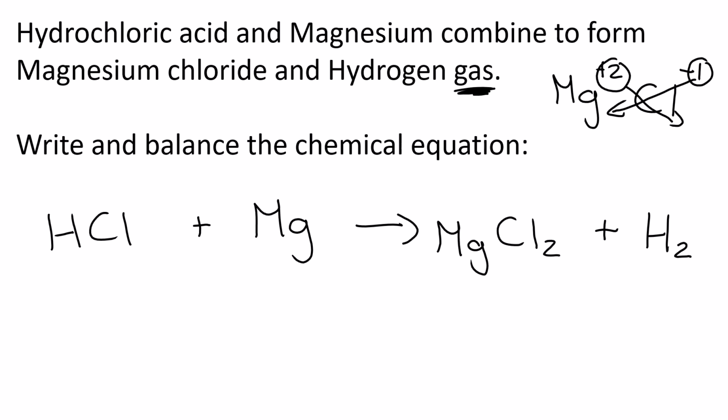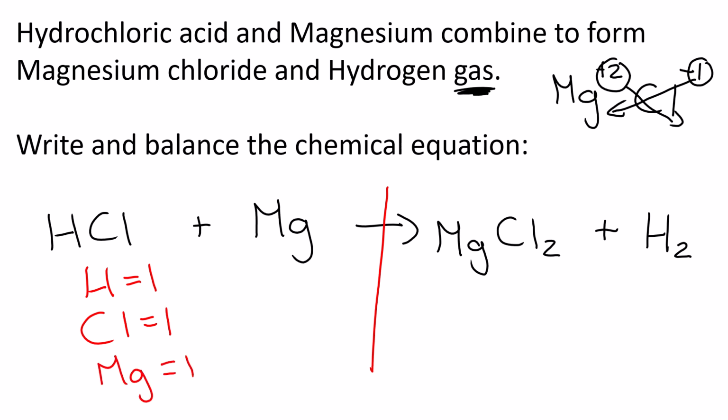Next step is to halve it. On the left-hand side, hydrogen is 1, chlorine is 1, and magnesium is 1. I like to match the HCl and Mg on this side. Okay, so HCl and Mg. Even though this first one is not H, I like to match it so that they stay in the same line. So how many hydrogens? There are 2 hydrogens. How many chlorines? 2. And how many magnesiums? 1. Okay, so now that I've written that down, I can now just balance them.